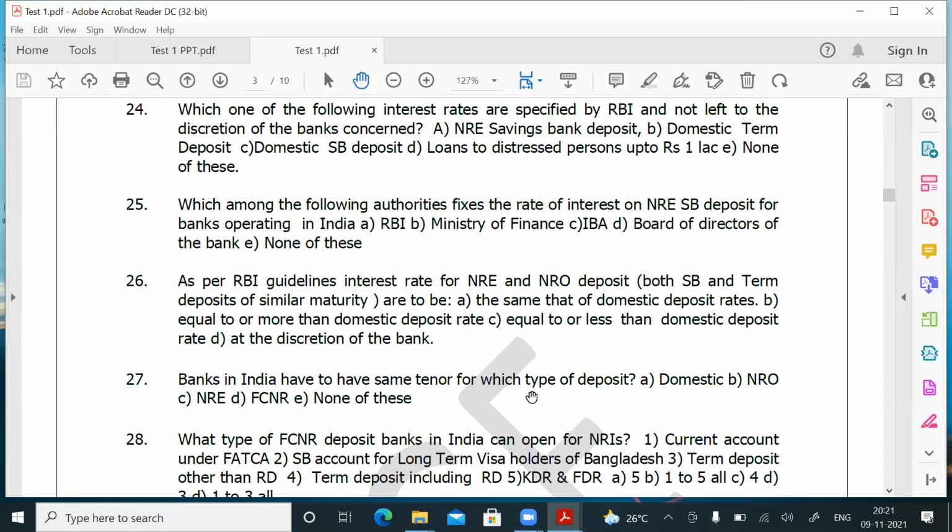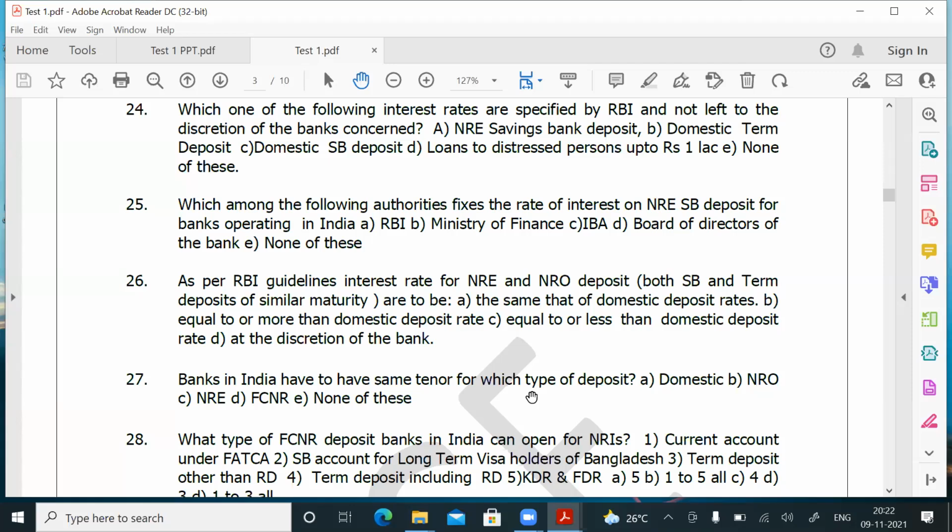The tenor of the deposit will vary from bank to bank, with the minimum that RBI told: for NRO and domestic, minimum 7 days; for NRE, minimum 1 year. For domestic and NRO, maximum is 10 years; for NRE, maximum 10 years. That's what RBI has told. RBI has not told what the slabs in between should be, or what the rate of interest should be. Every bank has the freedom to fix the tenor. Tenor is nothing but the slabs fixed between the minimum and maximum. So banks have the freedom to fix the tenor for all types of deposits other than FCNR deposit.